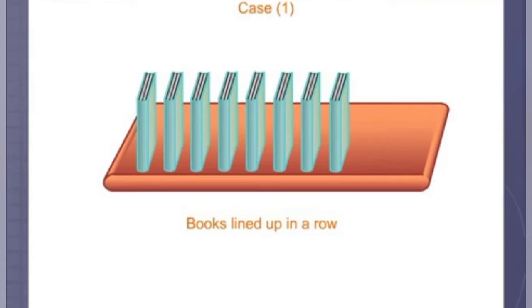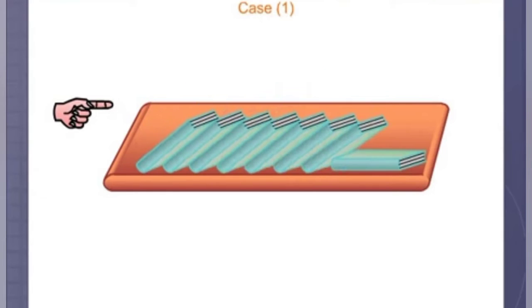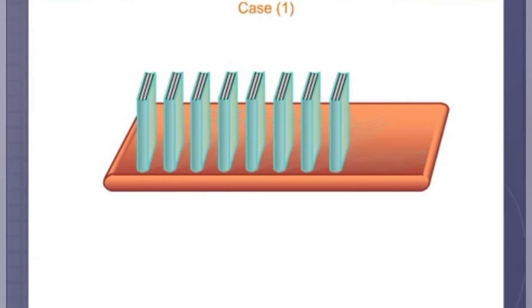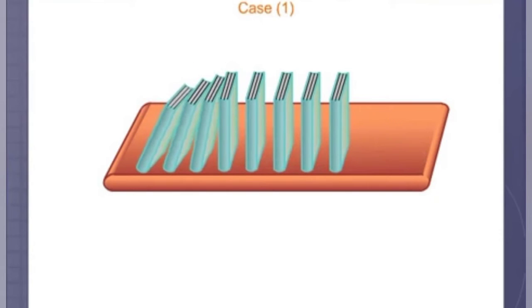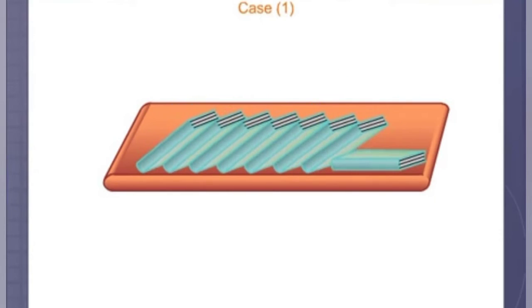Case 1. Let us say there are books lined up. We know from experience if we push one book, the rest will fall. How to prove this? Intuitively, it is clear that the fall of the first book should knock over its neighbor. And if the books are placed correctly, then the fall of the books should continue all the way to the last book. But we need to think about the rigor of this argument by giving a logical reasoning.